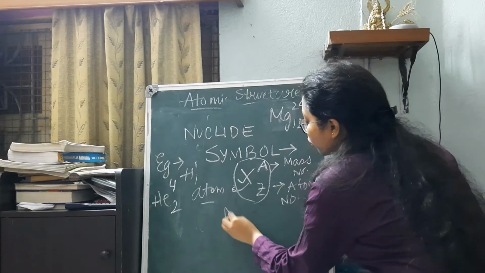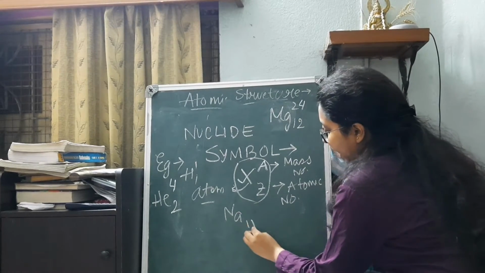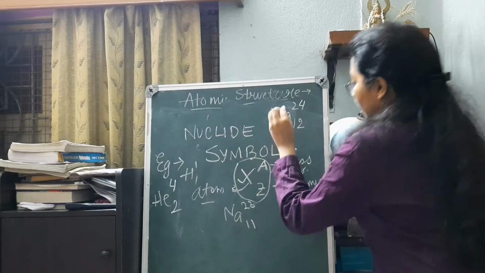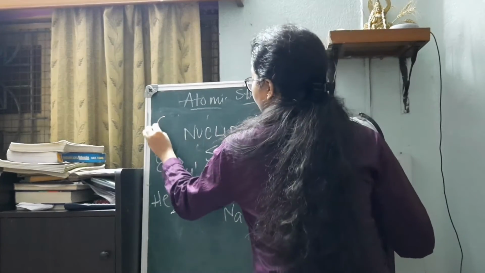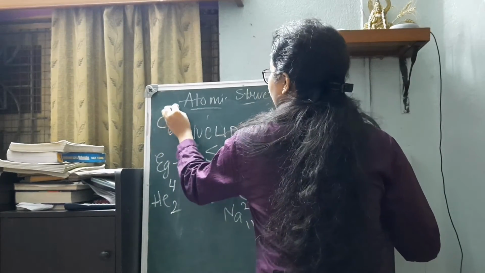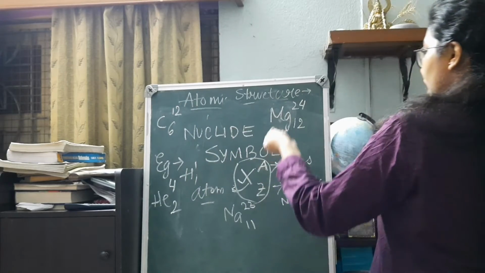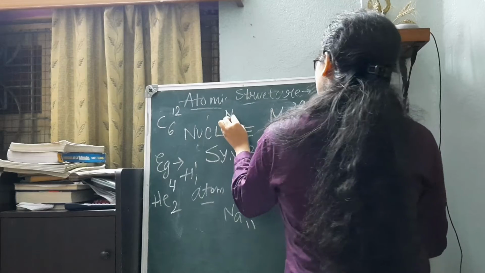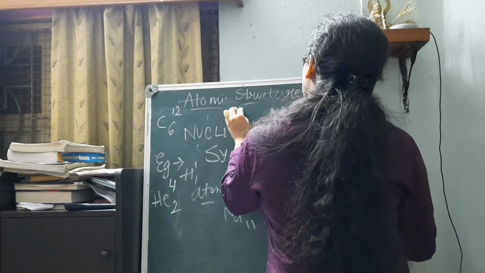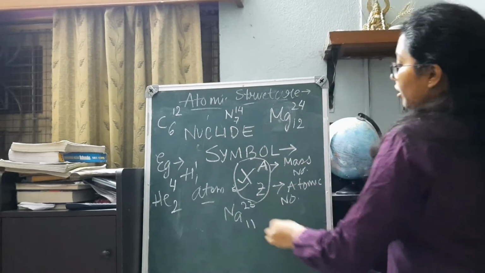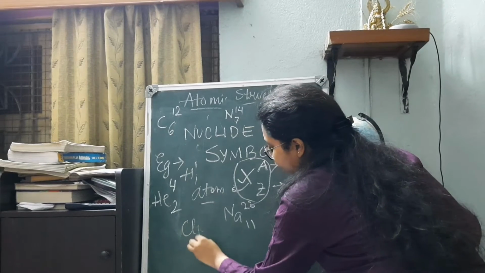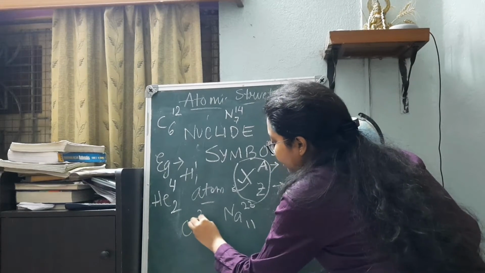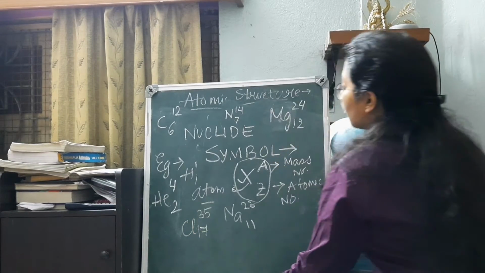Sodium, 11, 23. Carbon, 6 and 12. Nitrogen, 7 and 14. Chlorine, 17 and 35. So I hope you have understood.